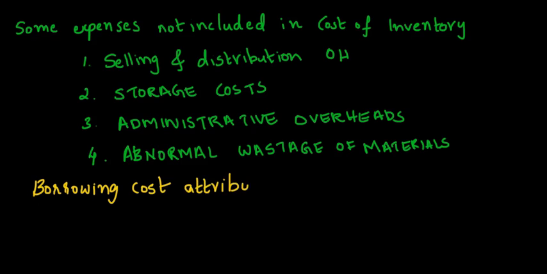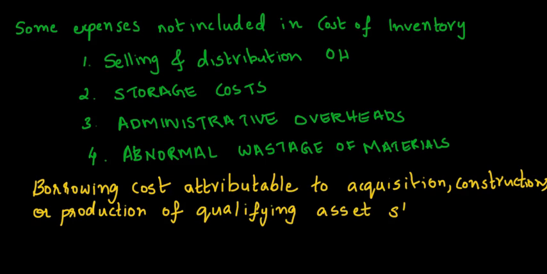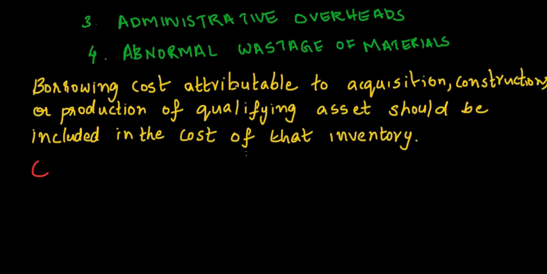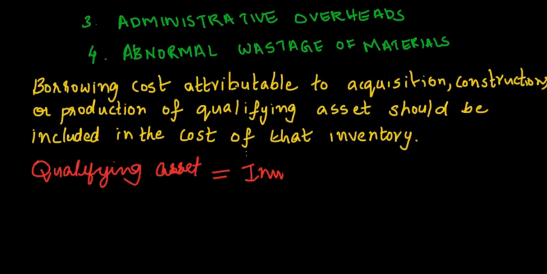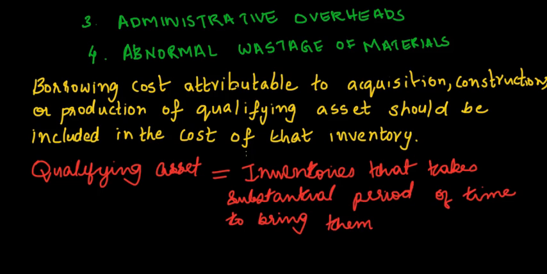Borrowing costs that are directly attributable to the acquisition, construction, or production of a qualifying asset are included in the cost of the qualifying asset. Qualifying assets are those inventories that necessarily take a substantial period of time to bring them to saleable condition.